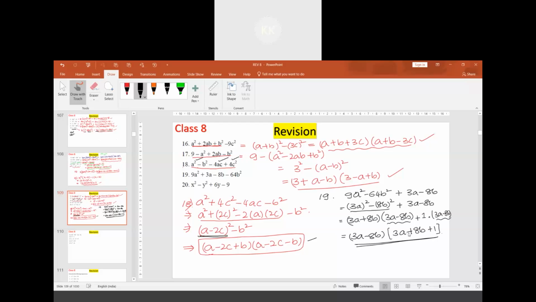Got it? This 1 into you need not write. I have written it so there is no confusion. If you don't write it, when you take common, the 1 is compulsory. 1 has to be written when you take common.